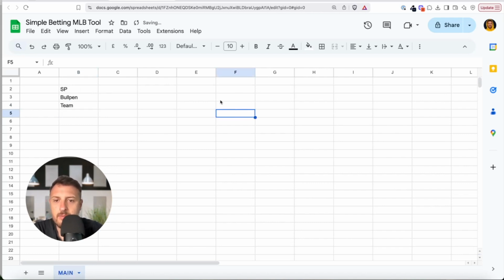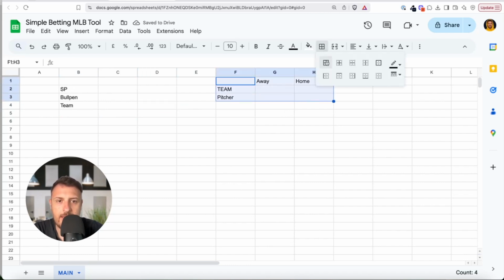Okay, what you want to do, you want to select the teams. Here we will select the teams. Here let's say team. Okay, and this is the away team, this is the home team. You can just type like me, and this is the pitcher. Okay, and then I will make it like this, and then here we will add some statistics.